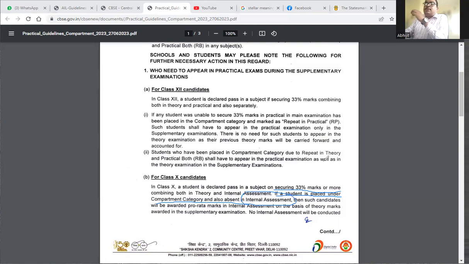If he could not pass in the internal assessment, then such candidates will be awarded pro rata marks in internal assessment on the basis of the theory marks awarded in the examination. Very important, this is for class 10 candidates.